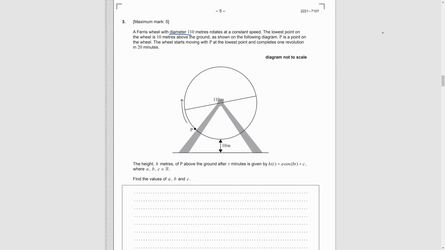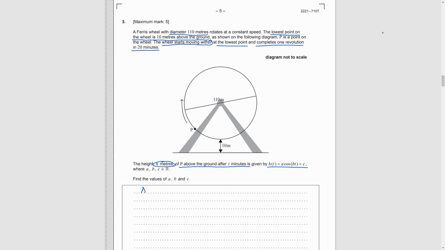Question 3. A Ferris wheel with diameter 110 meters. The lowest point is 10 meters above the ground. The wheel starts moving with P at the lowest point and completes one revolution in 20 minutes. The height of P above the ground after t minutes is given by a function h. We need to find the unknown A, B, and C.